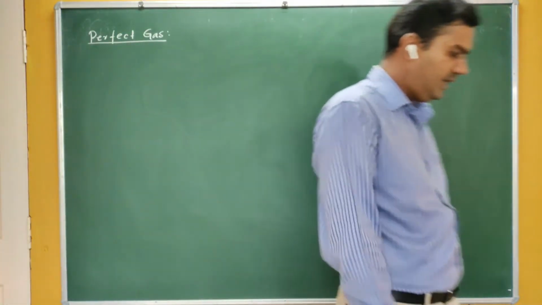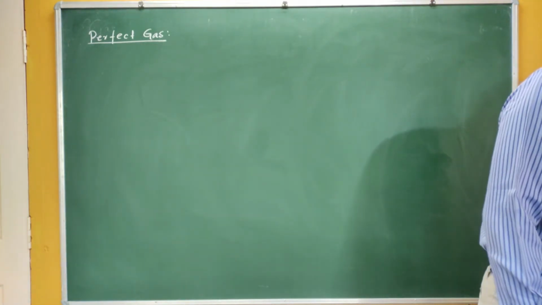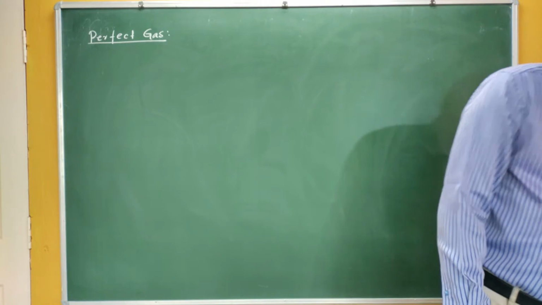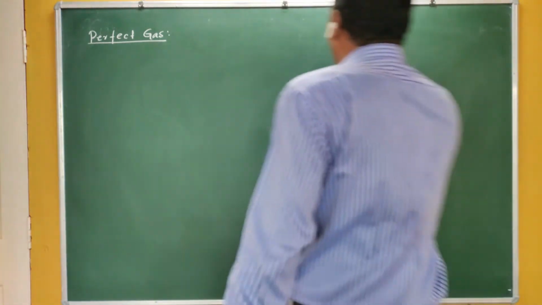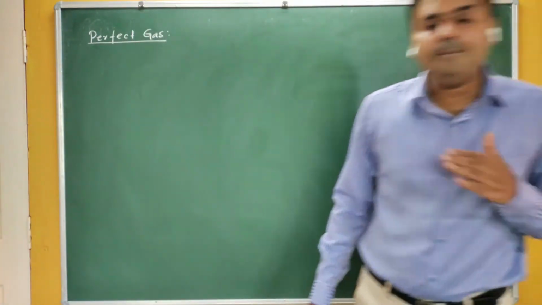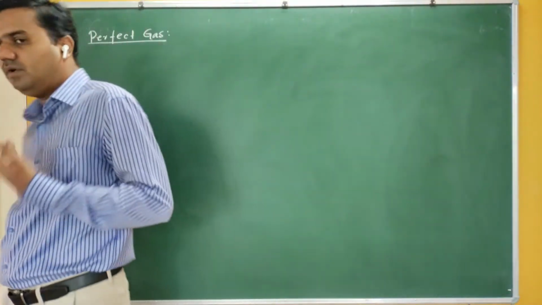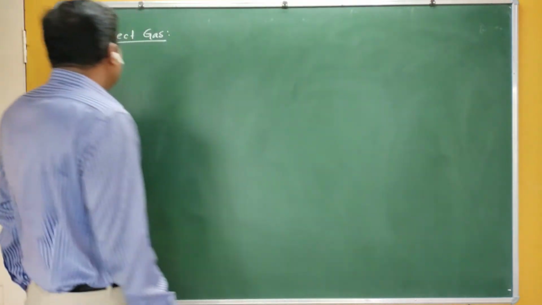What is meant by perfect gas? The gases which obey Boyle's law and Charles' law at all conditions of temperature and pressure. Now this is very important: all conditions of temperature and pressure. Such gases we call a perfect gas.